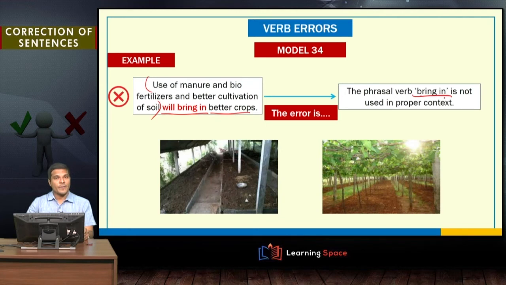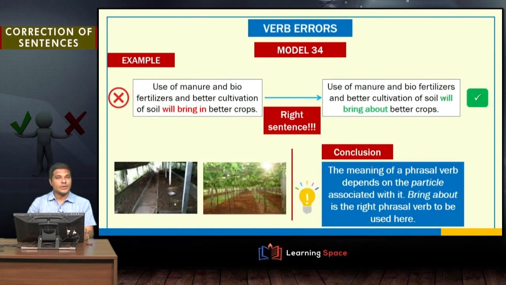So, that is wrong. So what should we use? We should use "bring about." That exactly means to cause better crops, will enable better crops. The corrected sentence is: use of manure and biofertilizers and better cultivation of soil will bring about better crops.